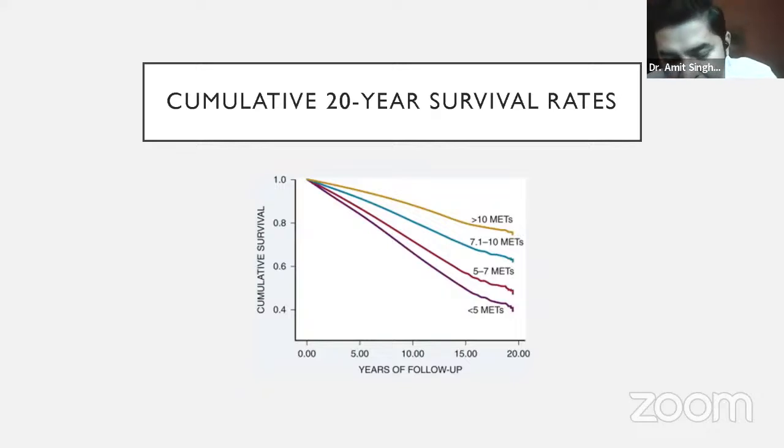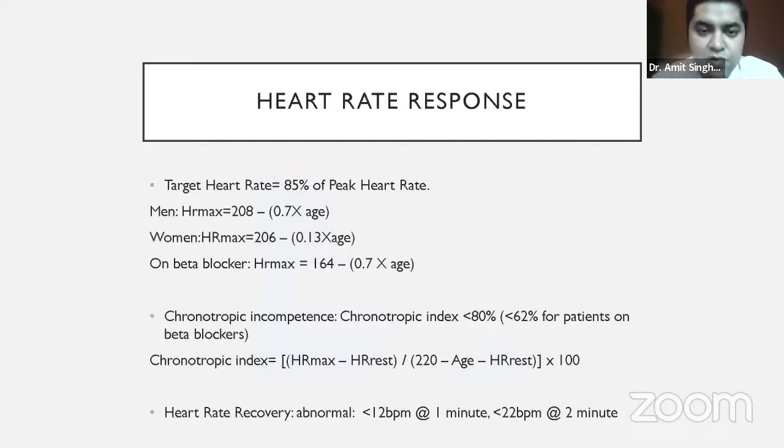Whereas patients whose functional capacity was approximately more than 10 minutes had 85 to 90% survival. So there is a direct relevance between survival and functional capacity. That is the most important thing.